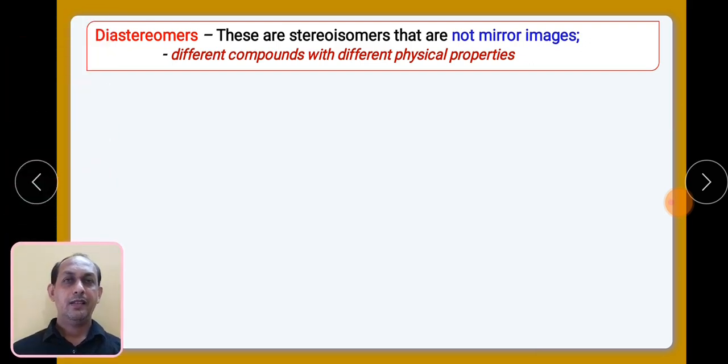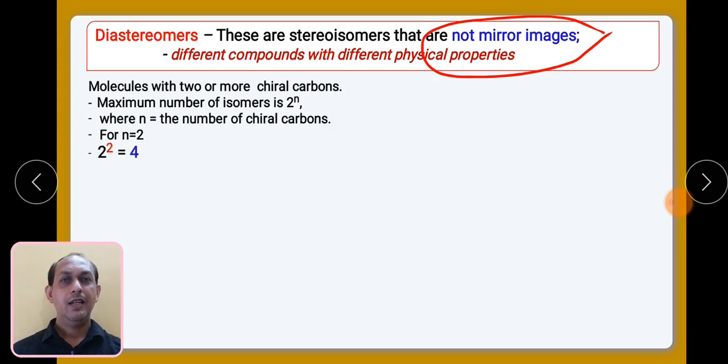Then let us see the term diastereomers. So what are diastereomers? These are again stereoisomers, as we are studying the classification of stereoisomers, that are not mirror images. Diastereomers are not mirror images of one another, and if you see their physical properties, they will have different boiling points, melting points, and also differences in solubility. So it is possible to separate the diastereomers. So remember, in case of diastereomers, they are not mirror images.